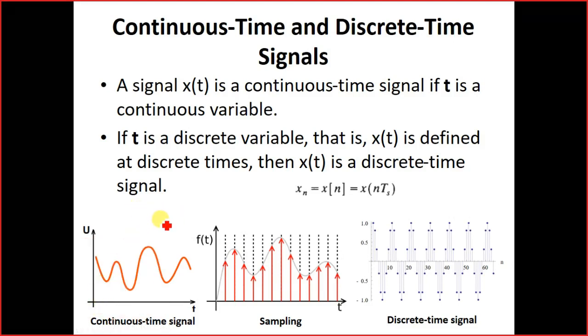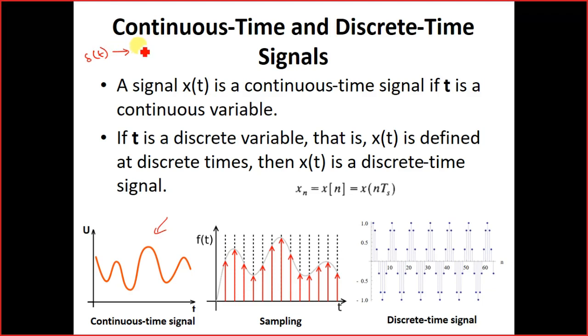Now, if I have to sample this signal all throughout the continuous time domain, what will happen? I have to create a series of impulse signals that are delayed with respect to time.